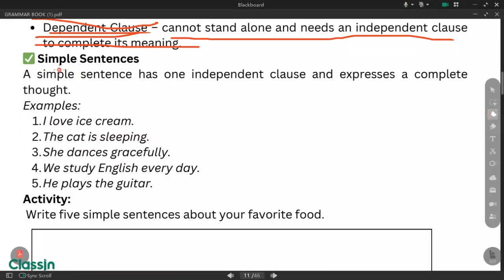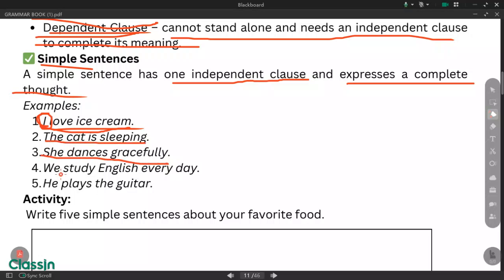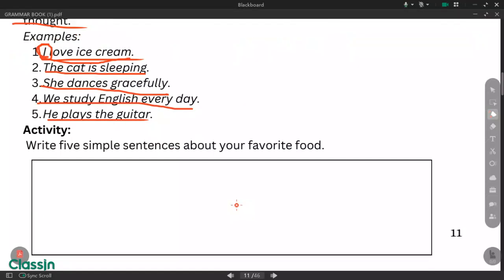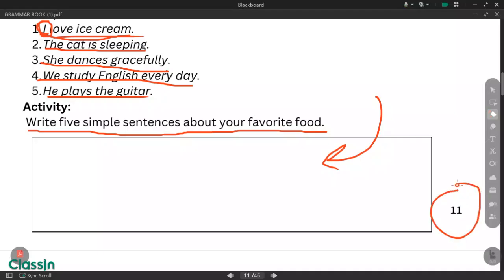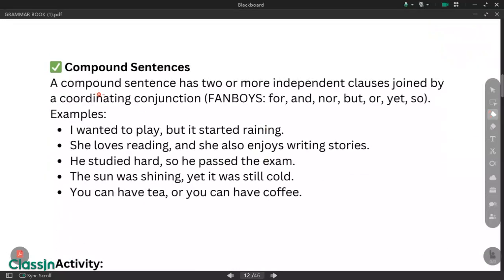Now there are types of sentences. Another is the simple sentence. A simple sentence has one independent clause and expresses a complete thought. For example, I love ice cream. So you have a simple sentence. You have a subject and a predicate, no? Just simple, one independent clause. The cat is sleeping. She dances gracefully. We study English every day. He plays the guitar. Okay, so that's it. Now, in this activity, you write five simple sentences about your favorite food. That will be your assignment. Okay, answer this one. This is page 11. All right, let's move on.